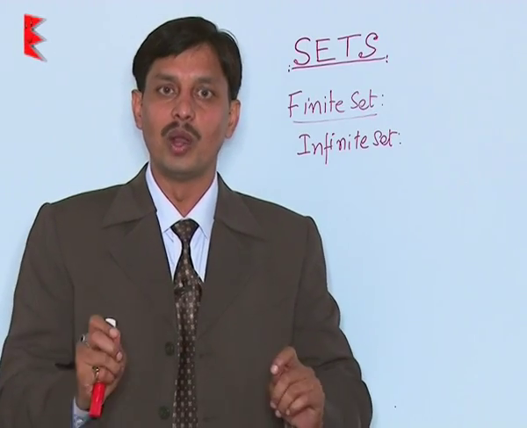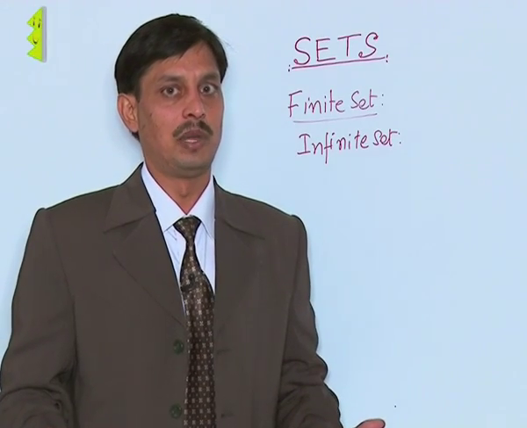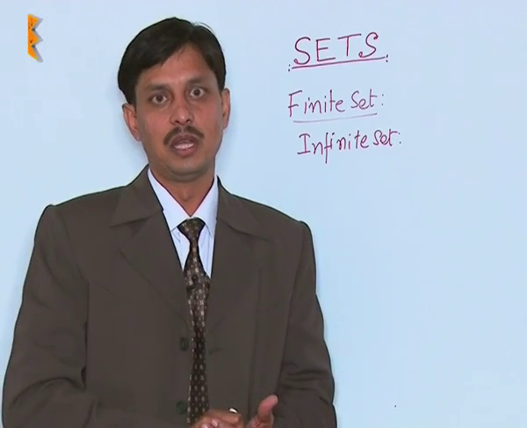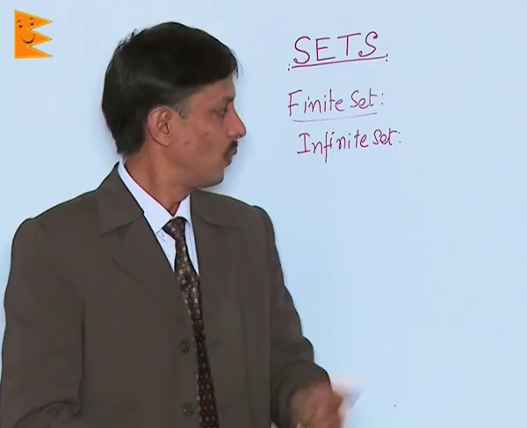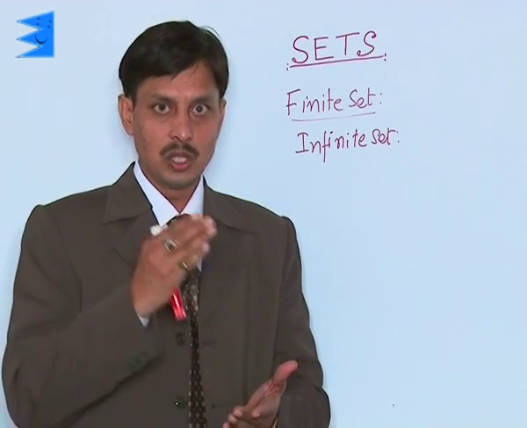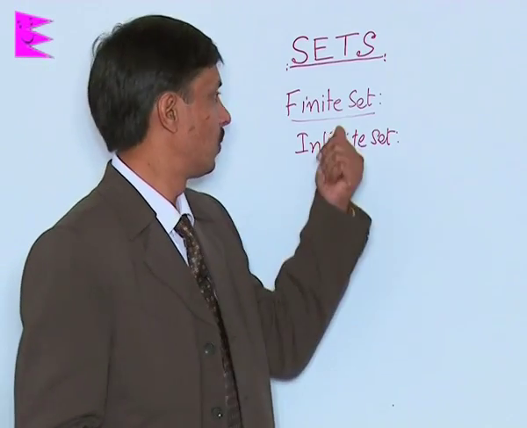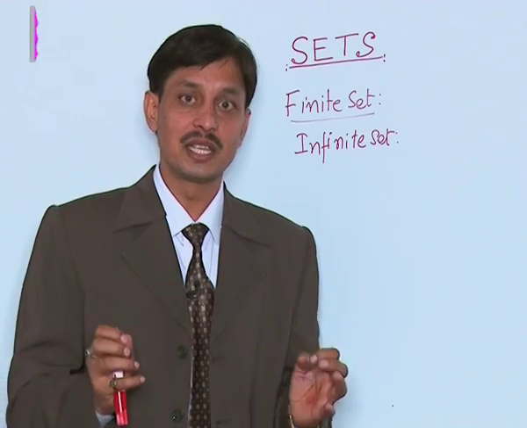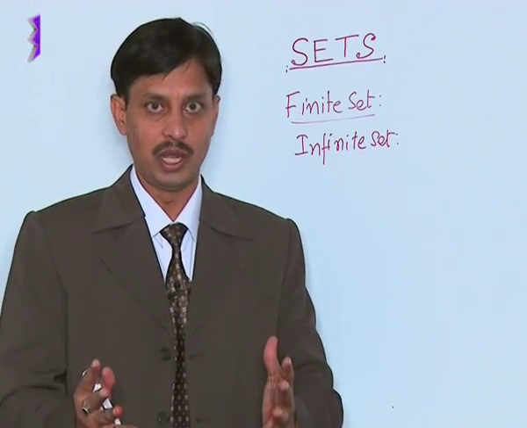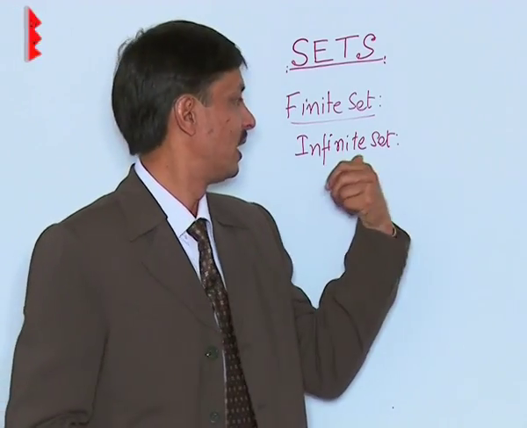If I say only and only set of natural numbers, you know there is no largest natural number possible. It means that by saying only set of natural numbers we cannot count the elements, that falls in the category of infinite set. But if I say it with a bracket, with the boundary, with the limit, that set of first 5 natural numbers, that is a finite set. So we must understand very clearly that finite set means the elements of a set are countable. And if we cannot count the number of elements present in a set, that is known as the infinite set.